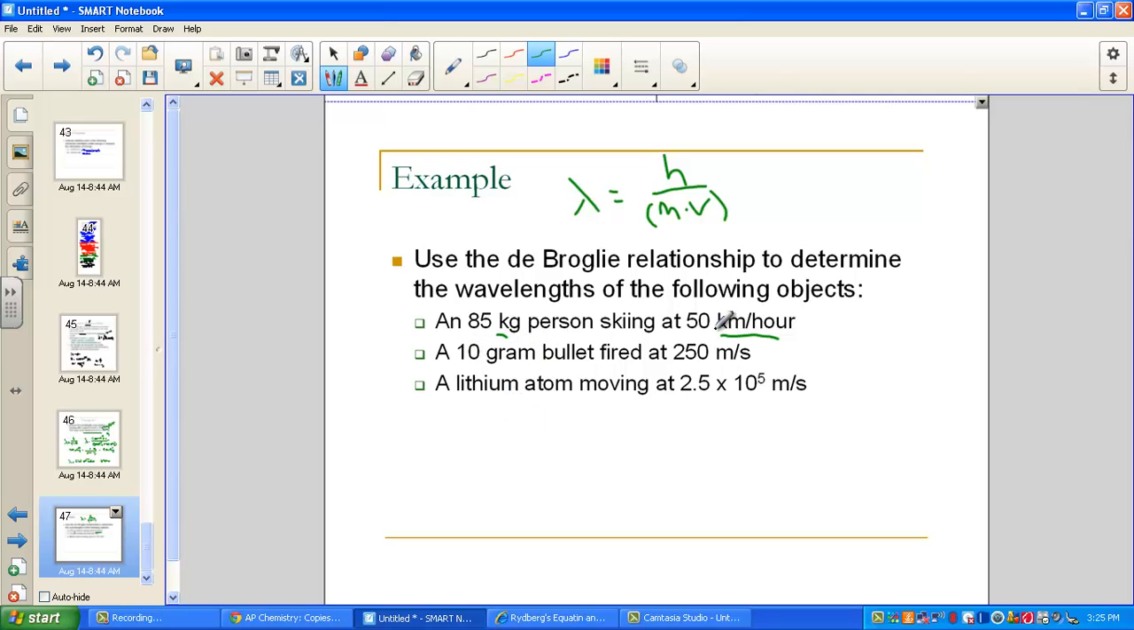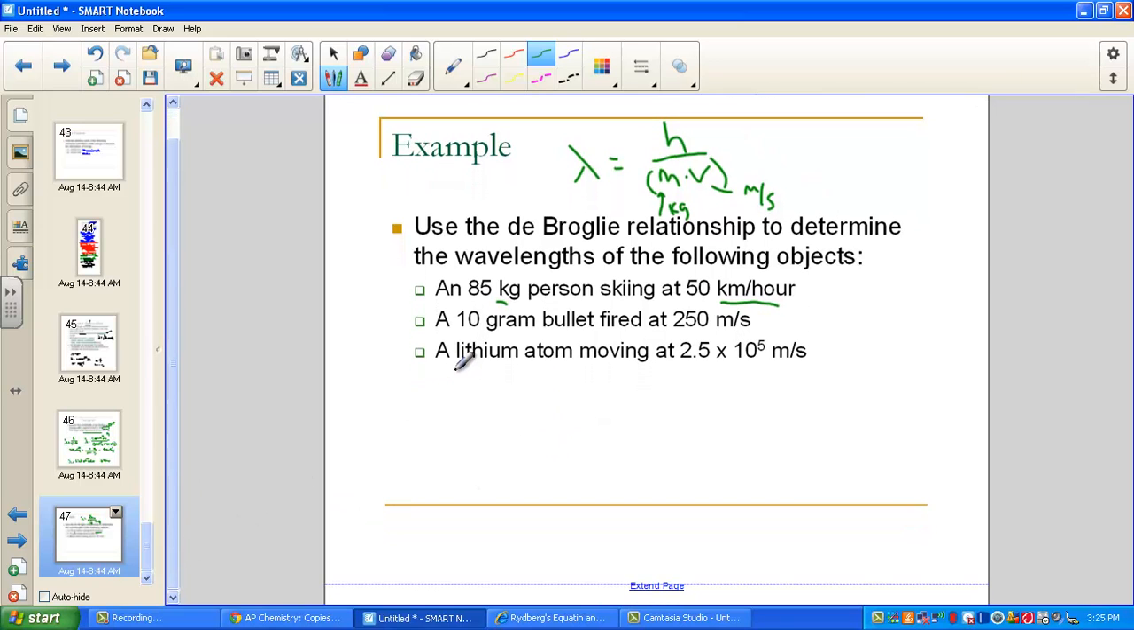We have a 10-gram bullet at 250 meter per second. Okay, so this is the conversion here. This has to be a kilogram, but velocity looks good. And what I'm referring to is this has to be kilogram. This must be meter per second to make the units gel. And so forth. So let's take a peek. We have a lithium atom. So this will incorporate looking up a weight off the periodic table.